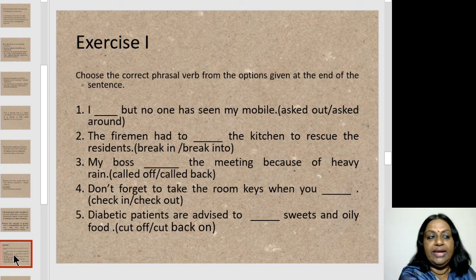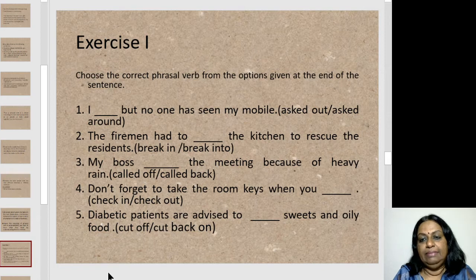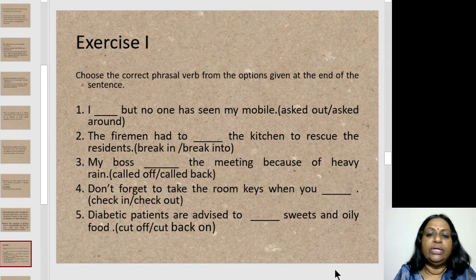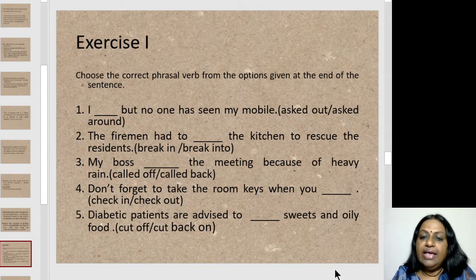And the right one is I asked around, but no one has seen my mobile. That is, you asked people and nobody had seen your mobile. Asked out is to invite somebody out. Okay, so that's the meaning of the phrasal verb asked out. But here we will use ask around. Look at the second one. The firemen had to dash the kitchen to rescue the residents.